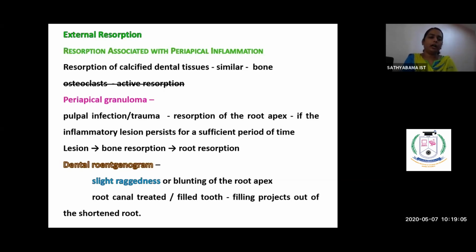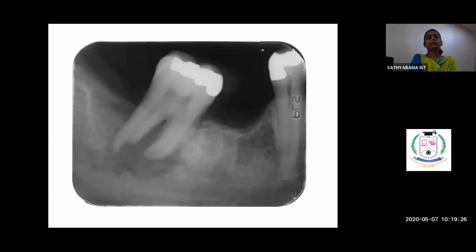Sometimes we unknowingly do a short filling or a projected filling. Okay, so the root canal filling may project out of the apex of the root, and sometimes it could be short of the root apex. In either condition, it may result in resorption of the tooth. Here is a picture showing a loss of root tip. There is loss of tooth structure at the root tip, so this could be considered as resorption, along with a periapical radiolucency.